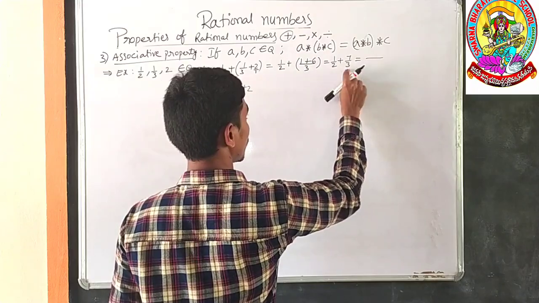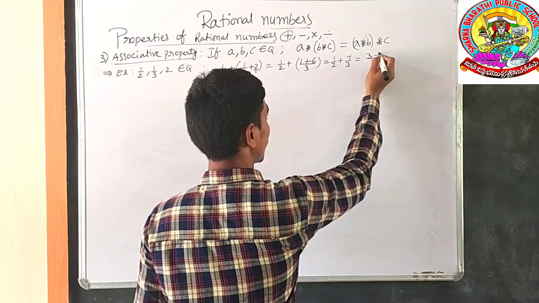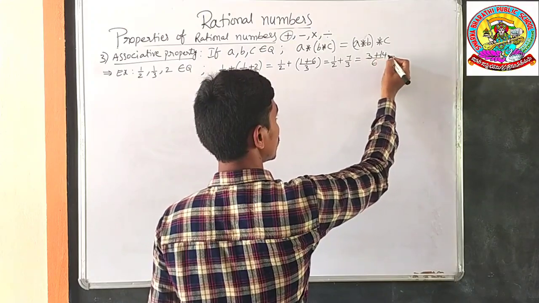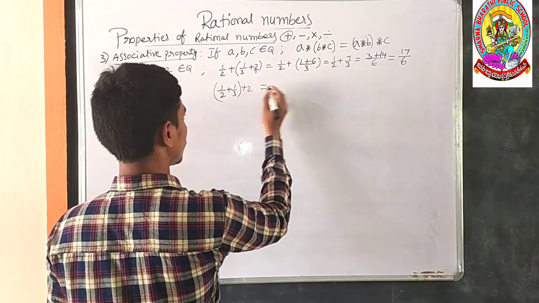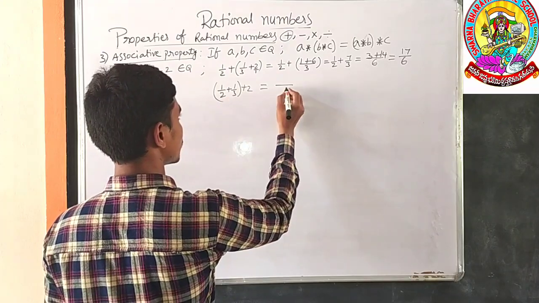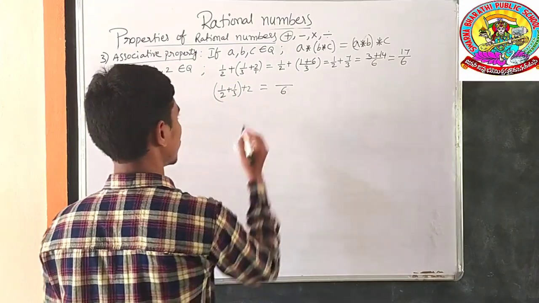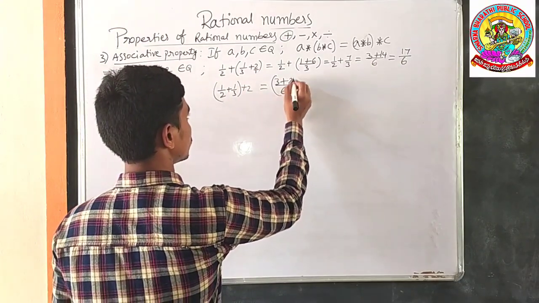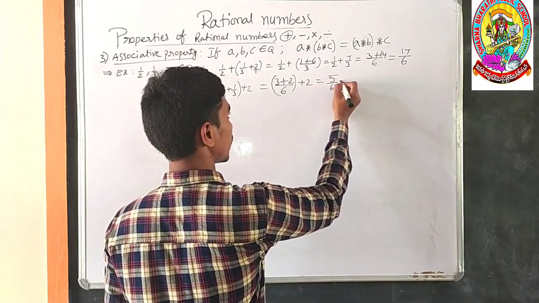The LCM of 2 and 3 is 6. In second table you get 6 by 3 times 3 into 1, 3, plus in third table you get 6 by 2 times 2 into 7, 14, which is equal to 17 by 6. Now we shall do this. First of all, do the bracket. The LCM of 2 and 3 is 6. In second table you get 6 by 3 times 3 into 1, 3, plus in third table you get 6 by 2 times 2 into 1, 2, plus 2, which is equal to 3 plus 2, 5 by 6 plus 2.